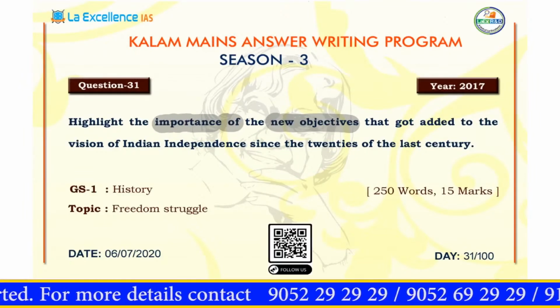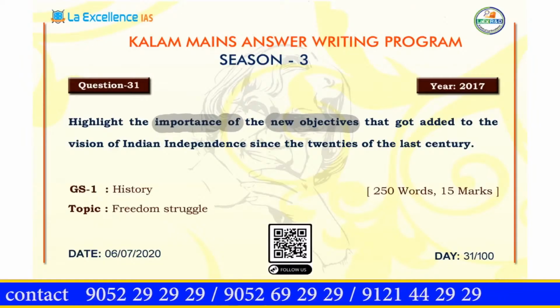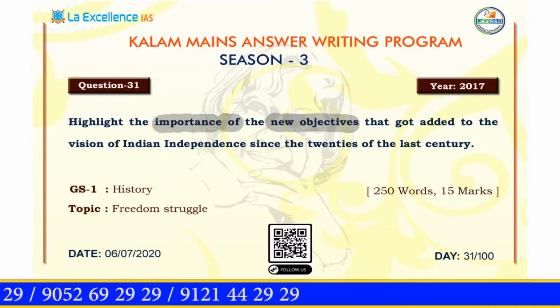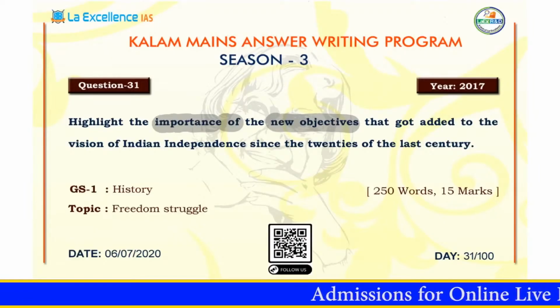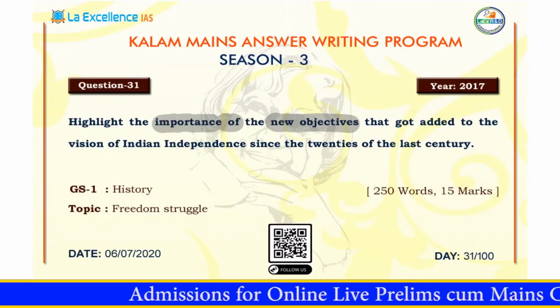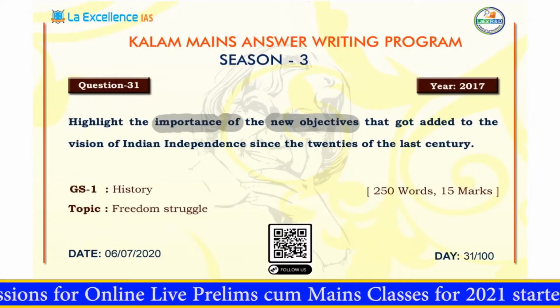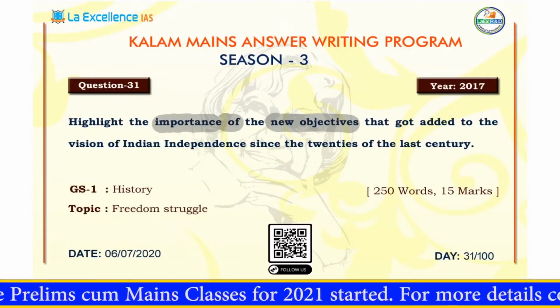And what does this mean? This means the 1920s, 1930s, somewhere around that area is going to be the 20s of the last century, right? But there was a minor glitch in the examination in relation to this question, if I remember right. In English, the question was 20s of the last century, but in the Hindi part of the paper, they have written Tisra decade, as in the 30s. Anyway, that was a minor glitch which people pointed out at that point of time. But this is totally related to the 20s and 30s of India's freedom struggle. That much we have established.